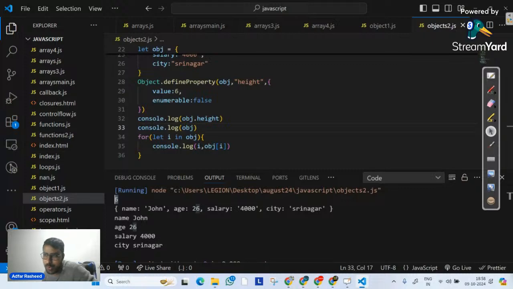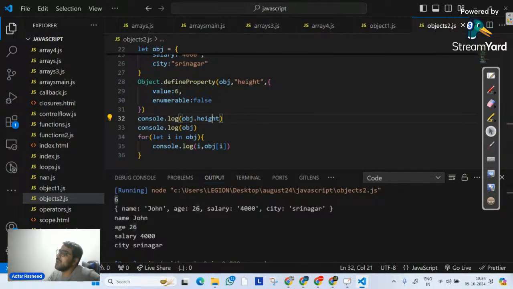Let's understand one more time, but in a different way. There are a lot of things that you don't know about JavaScript. Let me show you another way. Let's suppose I have defined a property, which is height, and the value is 6, and I have made it enumerable false. Now I want to see whether the property is enumerable or not.